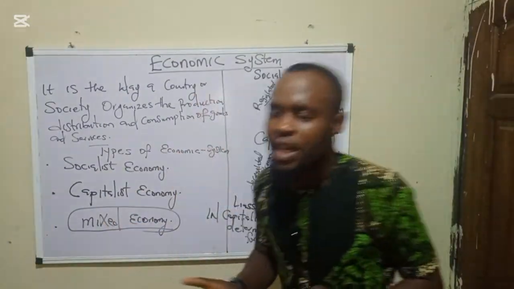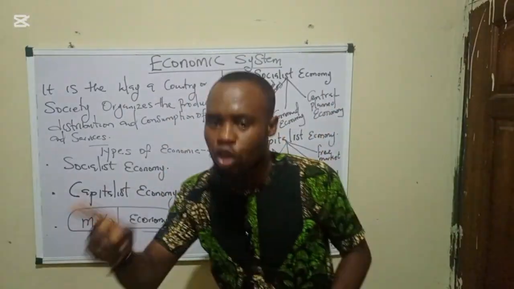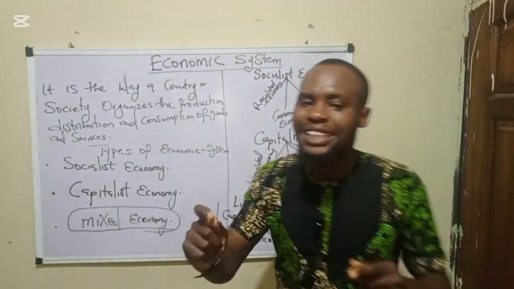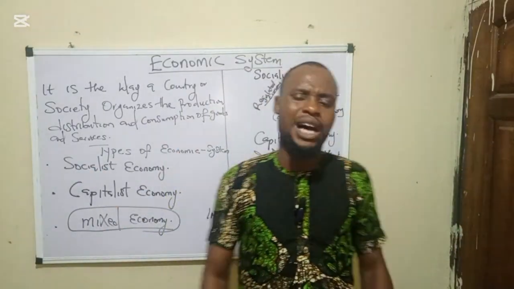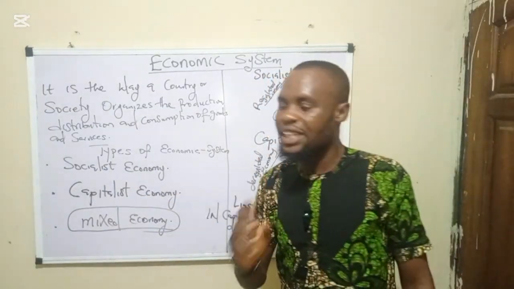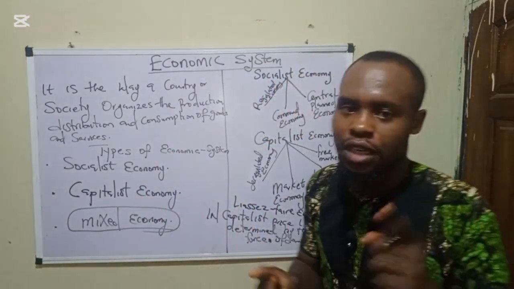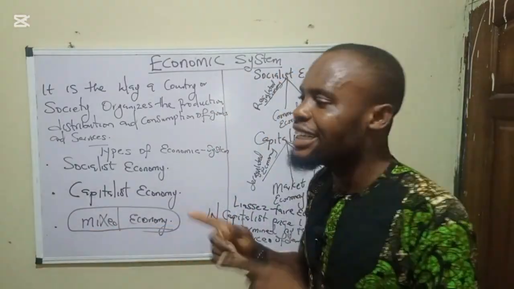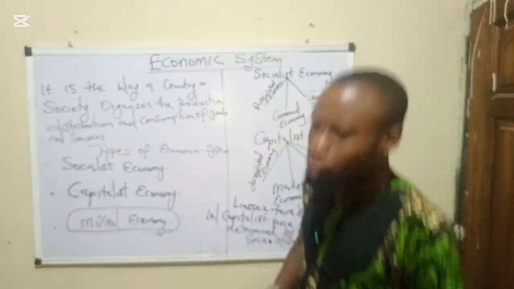So I come again. A socialist economy is an economic system whereby the means of production and distribution are owned and controlled by the government. But a capitalist economy is an economic system whereby the means of production and distribution are owned and controlled by private individuals. But if we're asked in an exam what determines price in a capitalist economy, the answer is not the government. It is the forces of demand and supply. What determines price in a socialist economy? Government. What are other names of socialist economy? Regulated economy, command economy, centrally planned economy.